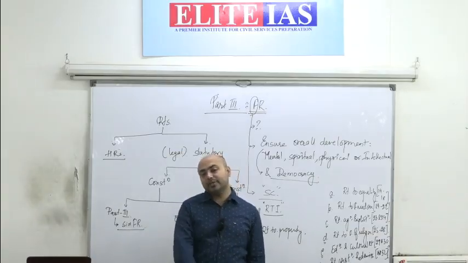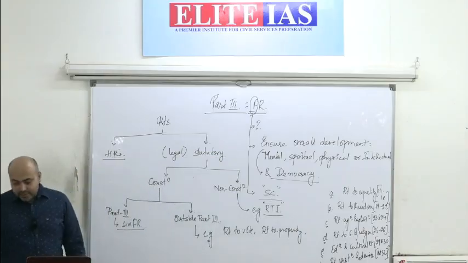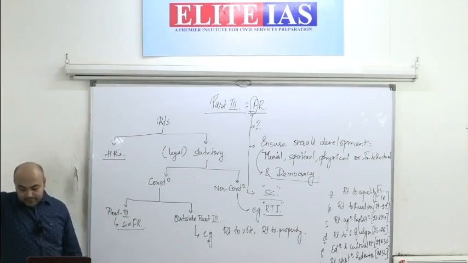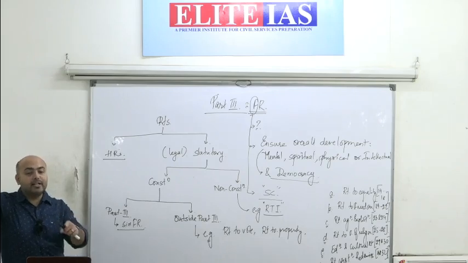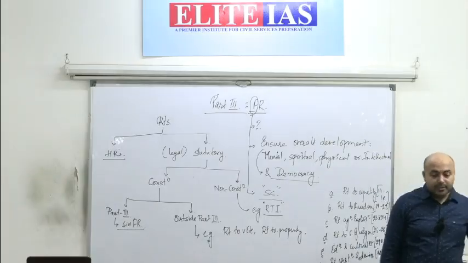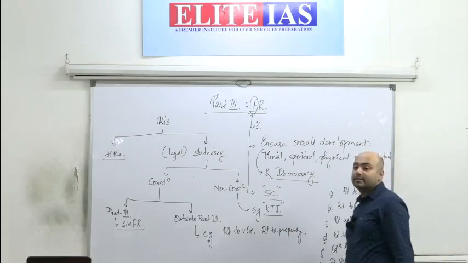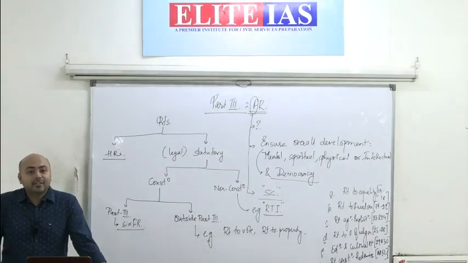And the last point you can write here: they are not absolute rights, which means they are under reasonable restrictions. See, this is what we don't understand.